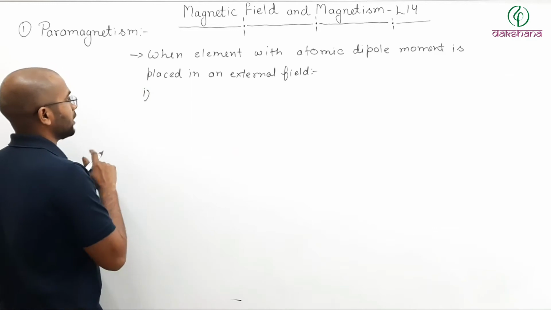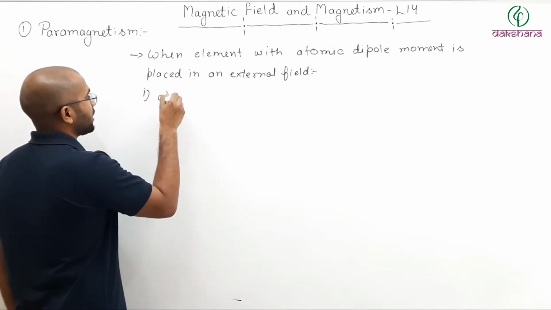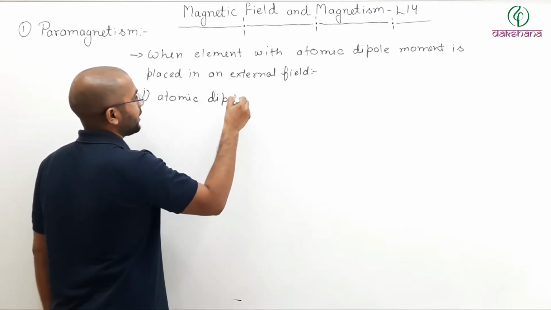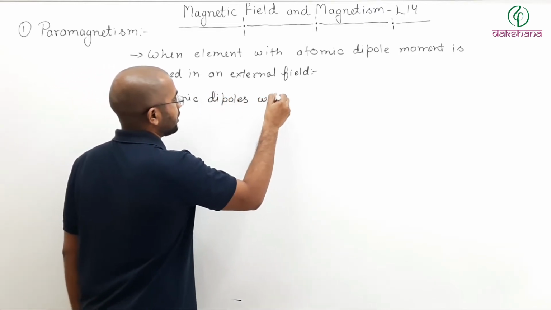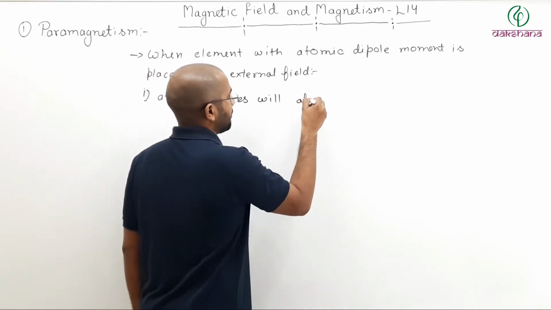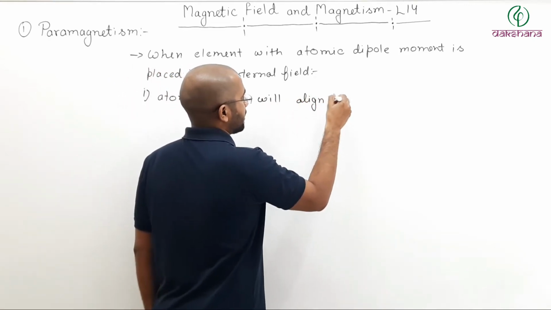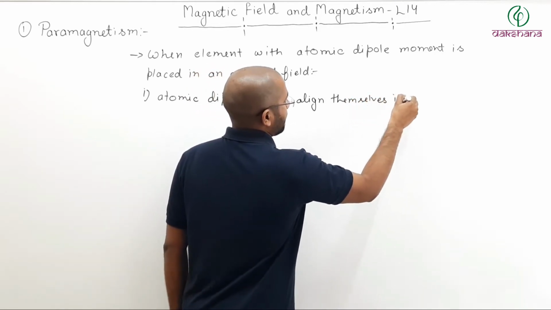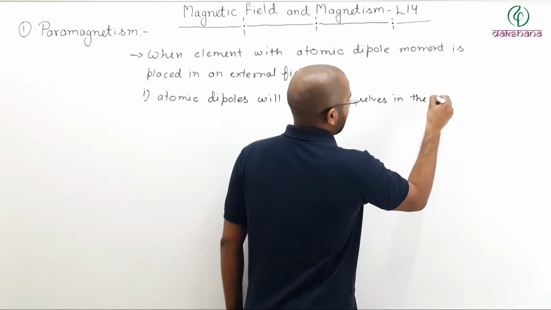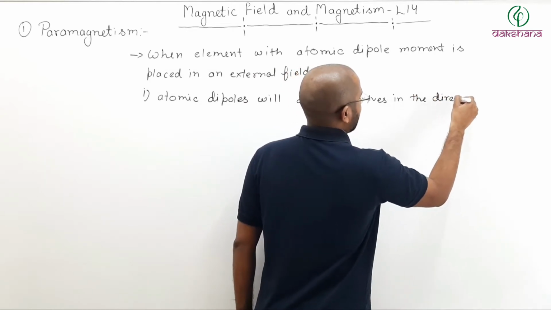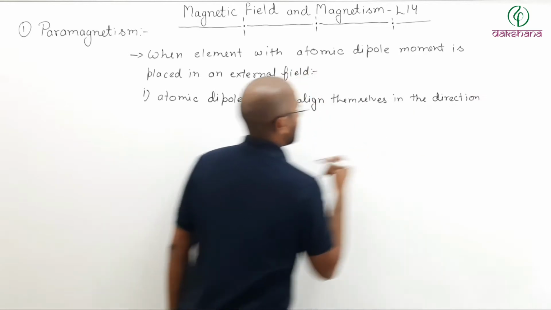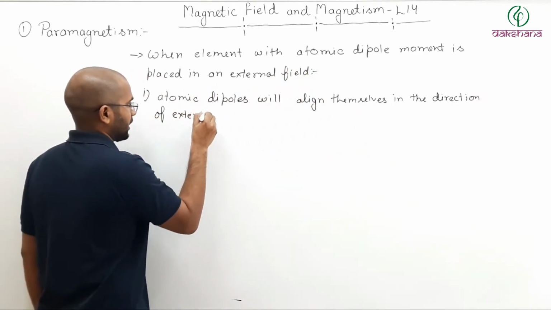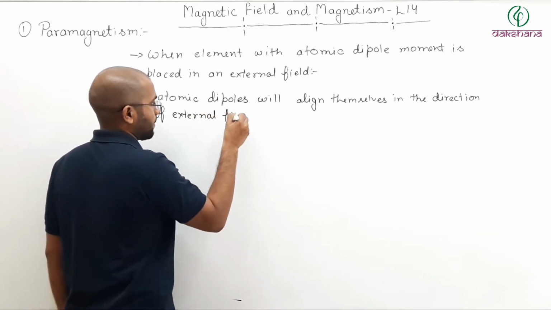So the first thing that will occur is that atomic dipoles will align themselves in the direction of the external field.